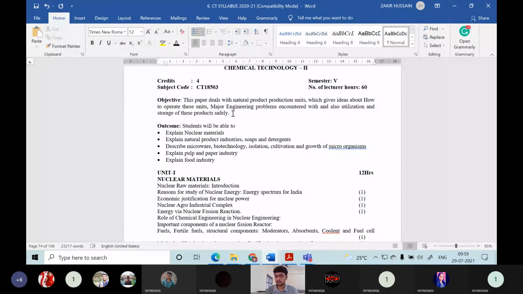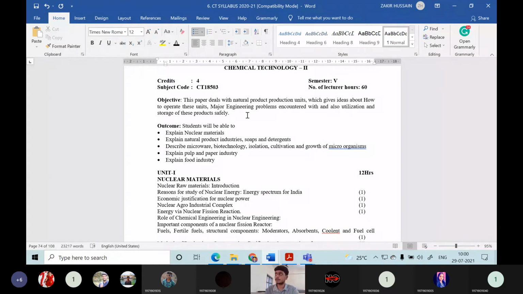From there, you can understand clearly and practically whatever knowledge you have gained through the theory, whenever you visit some industry. Then also the utilization and storage of these products safely. All these products we have to store safely. You will be learning all these things in this course. The objective of this course is to impart you with knowledge of all the processes involved in the particular industry, along with their major engineering problems, and how to store their products and raw materials very safely. Along with safety also we will consider here.